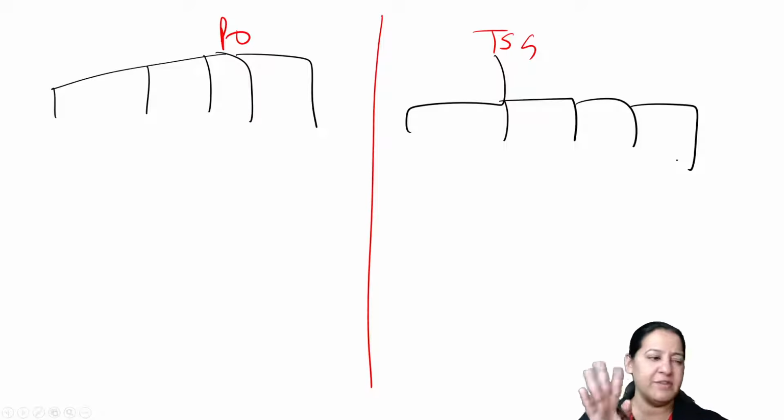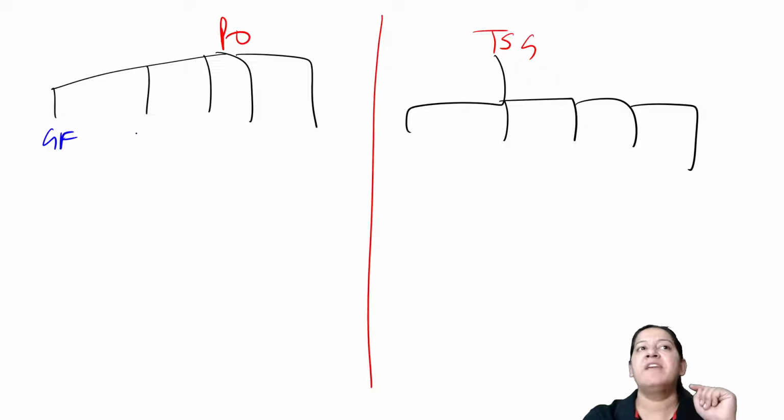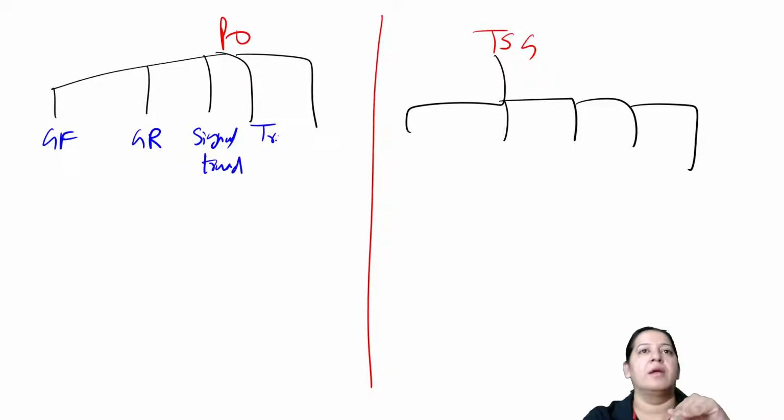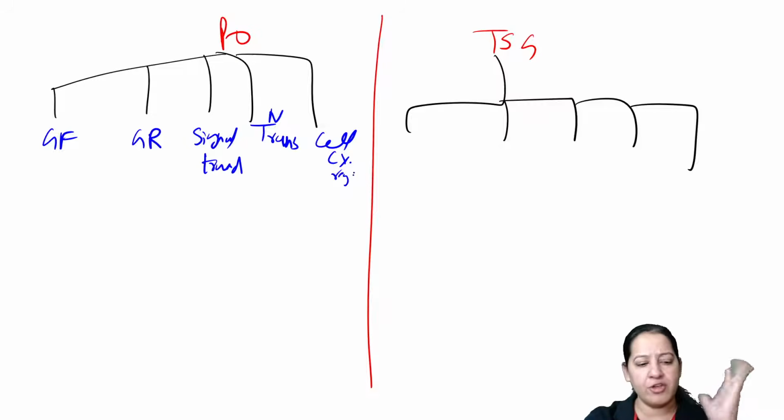Let me try. It is difficult, but I will try for you. So proto-oncogenes: we have growth factors, growth receptors, signal transduction proteins in the cytoplasm, nuclear transcription proteins, and cell cycle regulators, right or not?